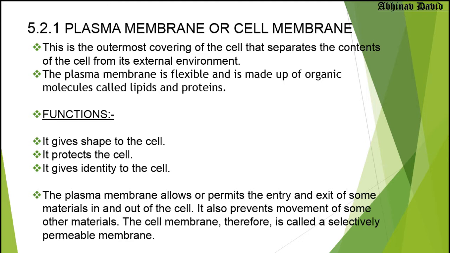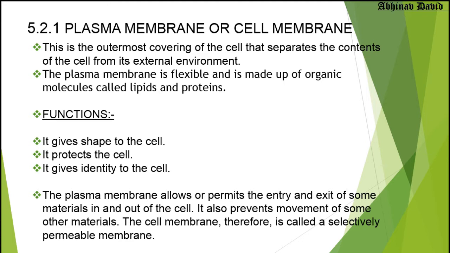It gives identity to the cell, meaning the cell can be called a cell because of the cell membrane. If there is no cell membrane, we can't call it a cell, so the cell is limited by a cell membrane.